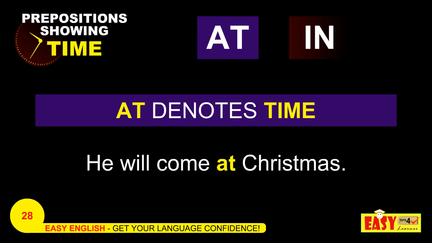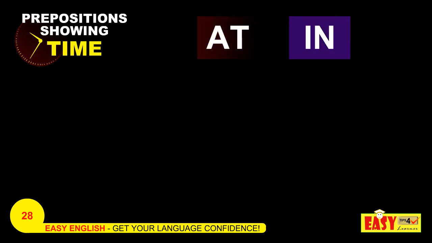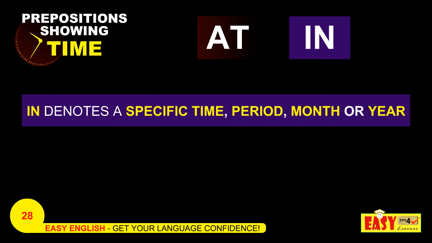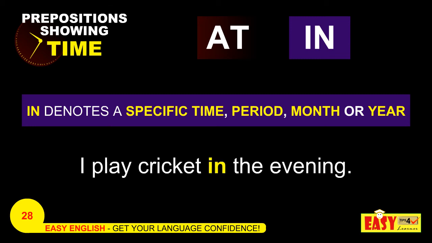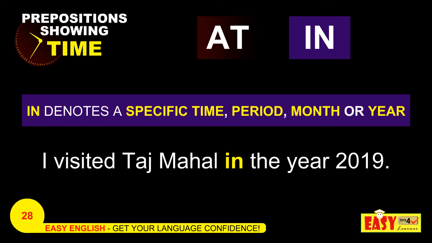Now let us look at the preposition in. In is generally used to denote a specific time, period, month or a year. Now look at these sentences. I play cricket in the evening. So here in denotes the time. I visited Taj Mahal in the year 2019. So here also in indicates the time.